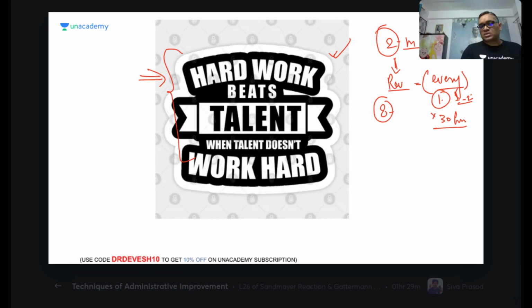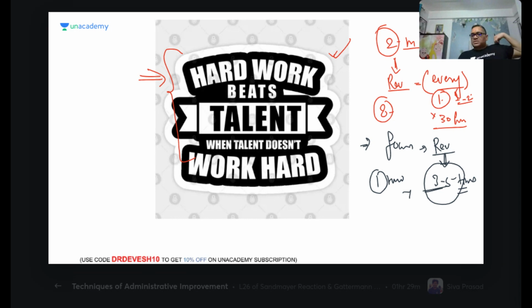And please remember one more important point: do not focus on so much study material. Focus on one study material and focus more on revision, because it is very important to revise minimum 3 to 5 times. Remember, only the first time reading will be taking time. After that, revision will be very shorter, 3 to 5 times. First time revision, if you're taking 3 months, so second, third revision will be within 15 days, it will be done. Fourth revision will be within 5 days. So like that it will be going on, and before exam you can see that within 7 days you can revise all the 19 subjects.